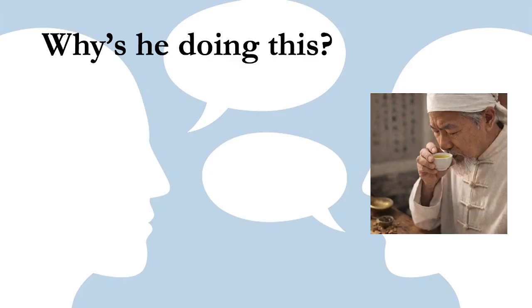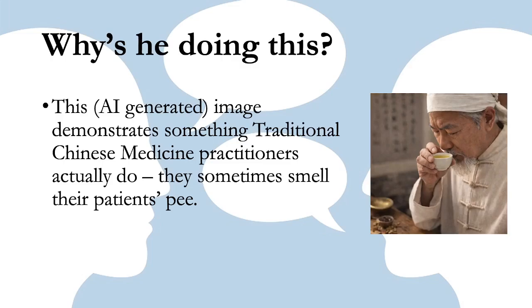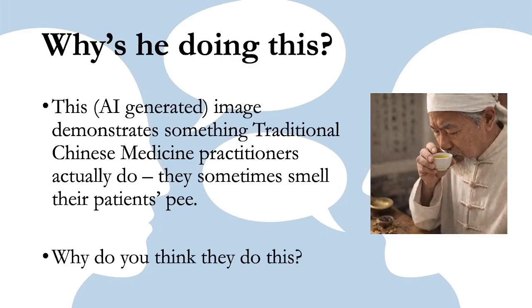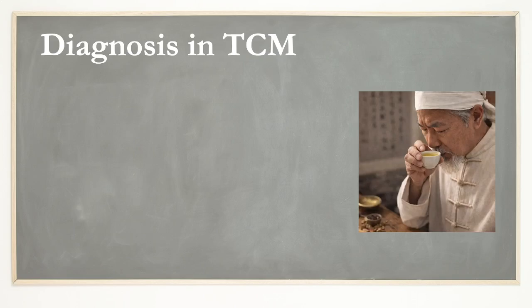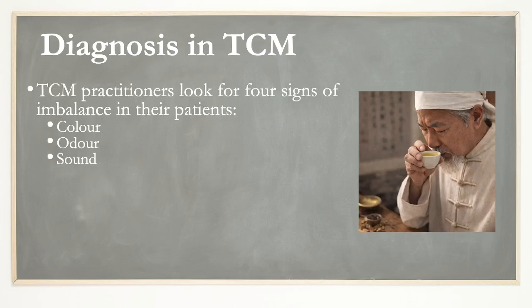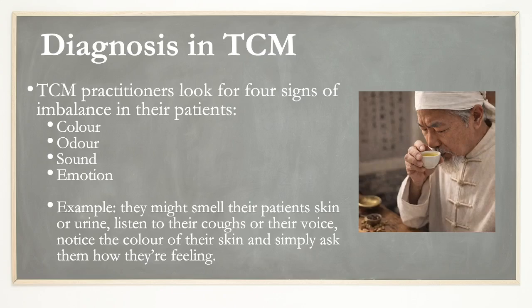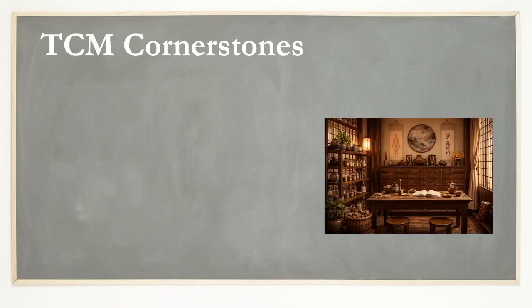Blookets. So, yeah. AI made this image of me as a traditional Chinese medicine practitioner smelling someone's pee. Why would he be doing this? Thought that might be a good hook. There are no images like this on the internet, by the way. And then chalk talk. Why? Okay, so maybe looking for the color of the urine or maybe the smell, and we explain what diagnosis looks like in TCM.